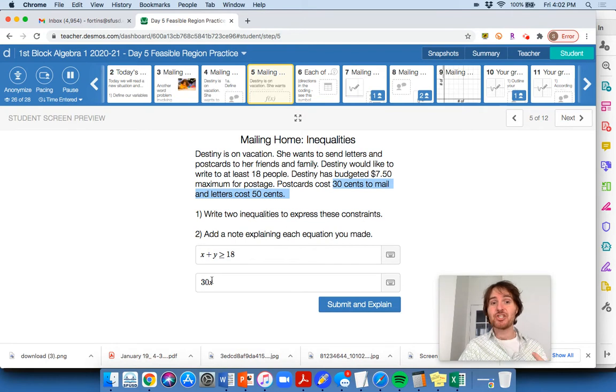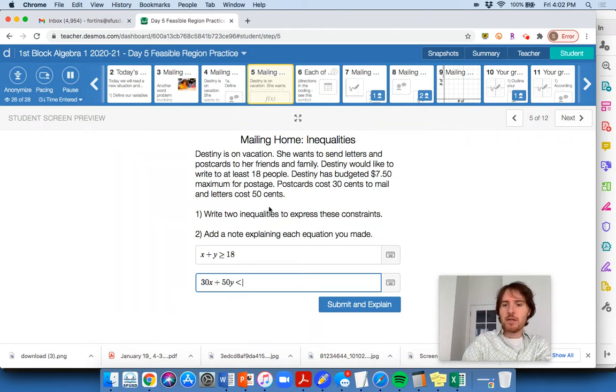When we see that, that just simply means it's going to kind of look like a slope, 30 cents per postcard. Take the number of postcards, multiply it by 30 cents. That's the total amount of cents. 30x is the total amount of cents that would be spent on all the postcards she makes, depending upon x, depending on how she chooses. So 30x plus, well, a letter costs 50 cents to mail, or 50y, and we're constrained by the fact that we got to keep that underneath 750 cents.